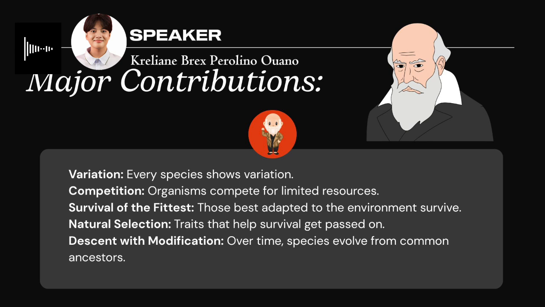So next is natural selection. Traits that help survival get passed on. This is the process where helpful traits are passed on to the next generation. Over time, these traits become common in the population, shaping how species evolve. So lastly is descent with modification. Over many generations, species change gradually. These small changes can lead to new species that share a common ancestor.